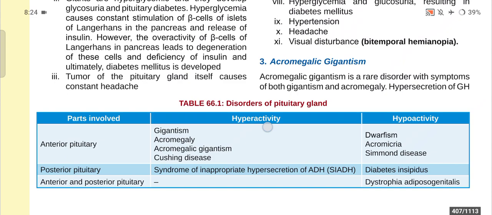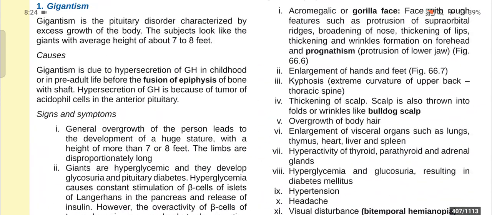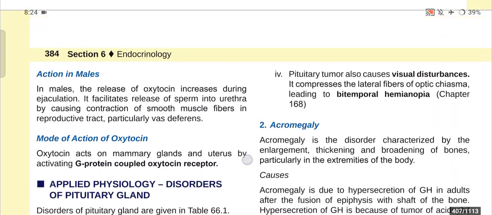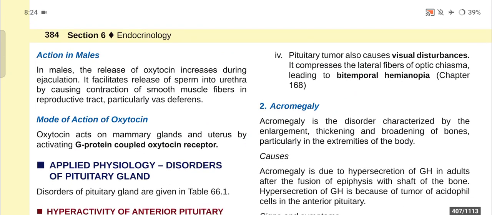Now, the tumor of the pituitary gland itself causes constant headache. The pituitary tumor also causes visual disturbances. It compresses the lateral fibers of the optic chiasma, leading to bitemporal hemianopia.